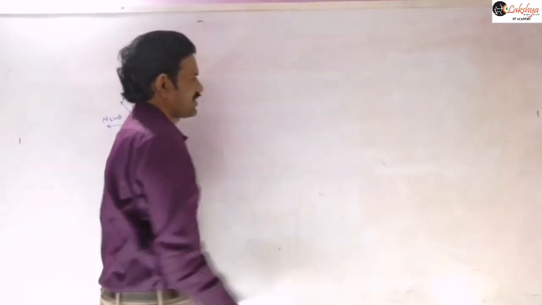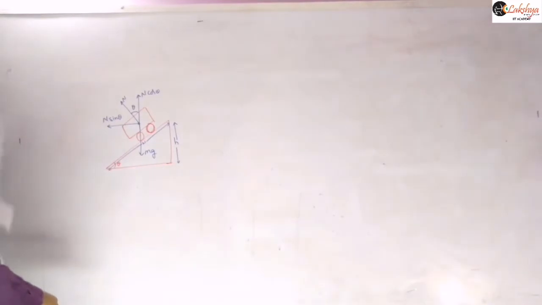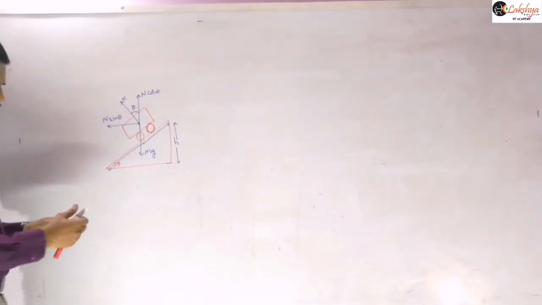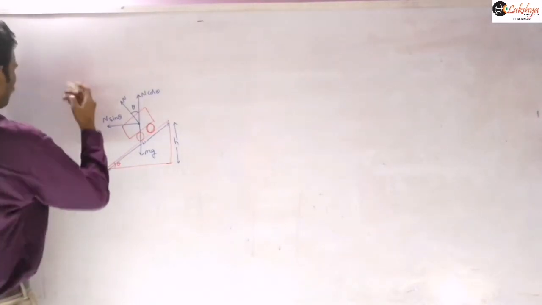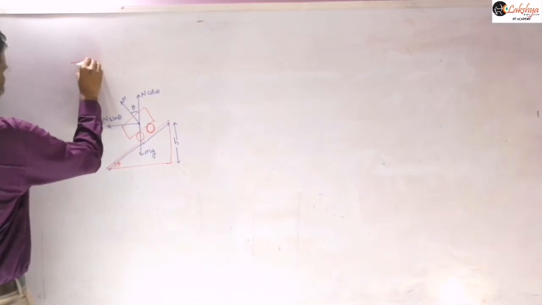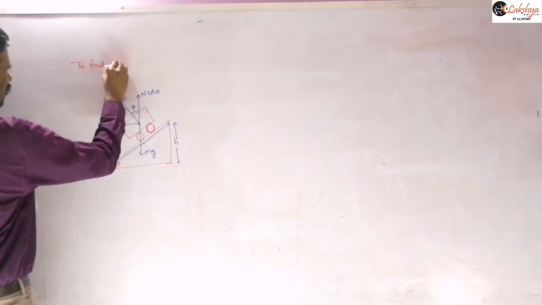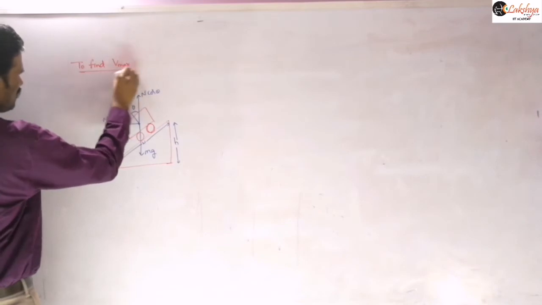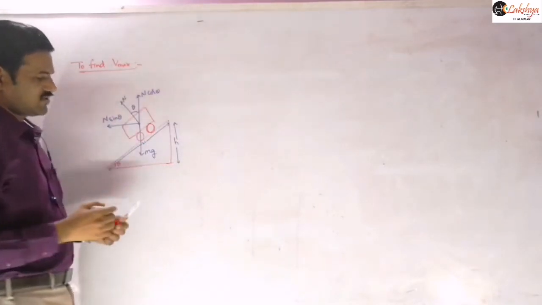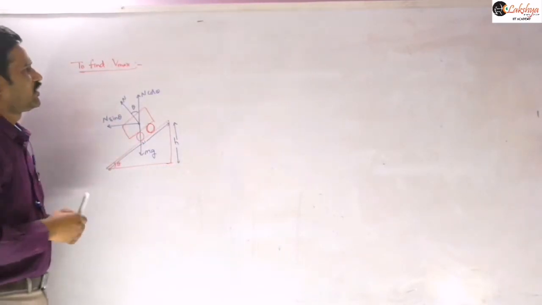So now I am going to derive an expression for the maximum velocity, the maximum possible velocity for safe turning. That means to find V maximum, the velocity with which the vehicle can take the turn.